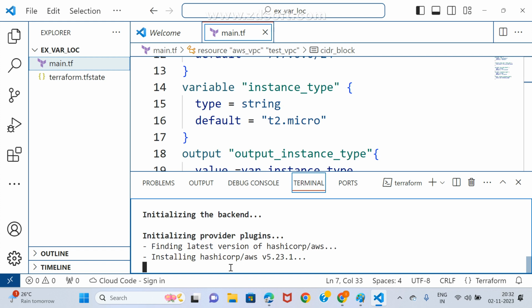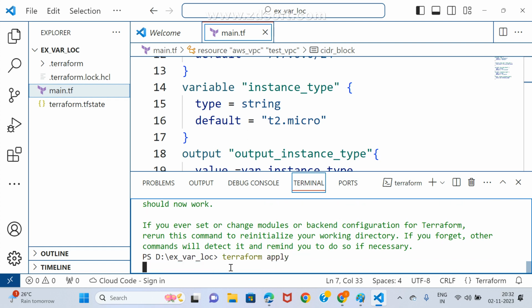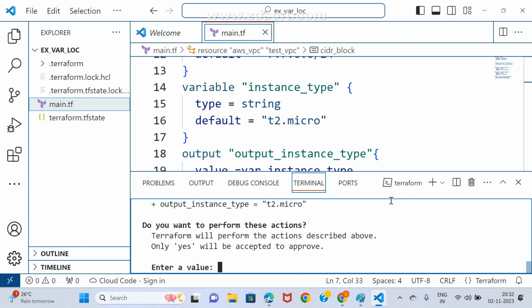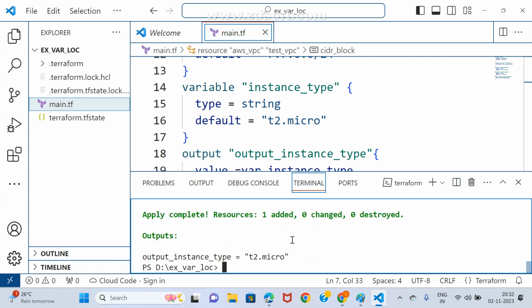Once it is properly downloaded, we need to apply. Now I am trying terraform apply. If I apply, I may get the output. First I give approval. See, I got the output.